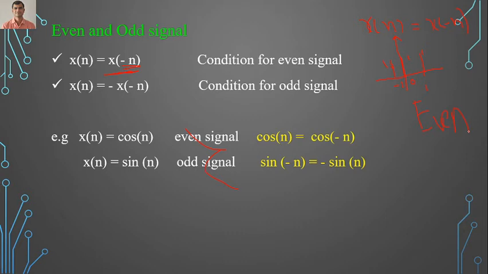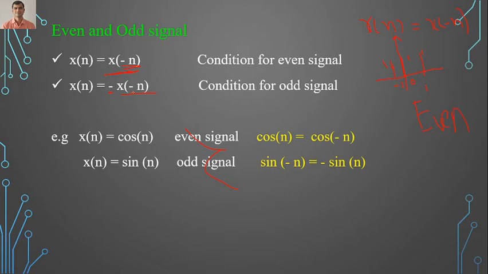Now what is the condition for an odd signal? The signal is said to be odd when x of n is equal to minus of x of minus n. So this is the time reversal, and this minus means what? It is the amplitude scaling. We just need to multiply the amplitude of this signal x of minus n by minus 1. Okay, so that is the condition for an odd signal.